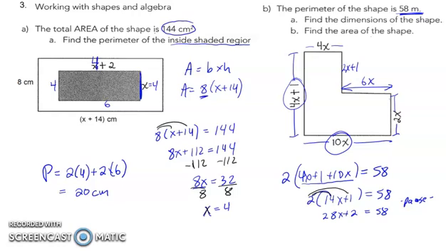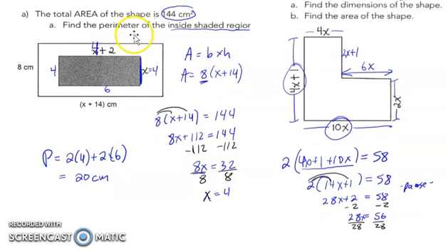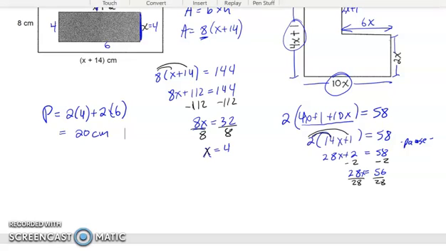To get the 28x by itself, I'm going to subtract both sides by the constant, negative 2. And that's going to give me 28 is equal to 56, which hopefully you guys recognize that's going to work out evenly when you divide both sides. Oh, sorry, that was 28x. Don't forget that. And that's going to get me, divide by 28, divide by 28. Let me slide that up a little bit. And so x is going to be equal to 2.